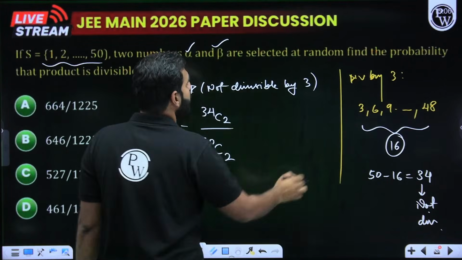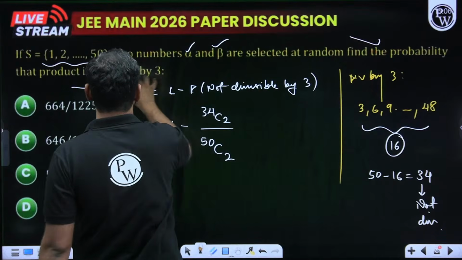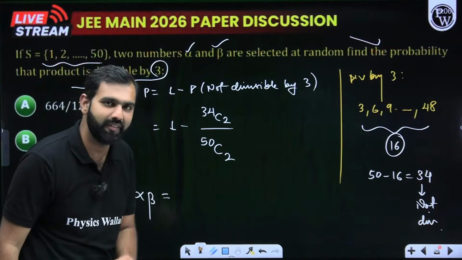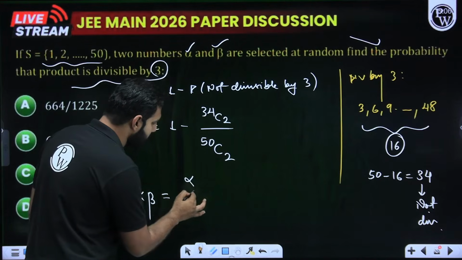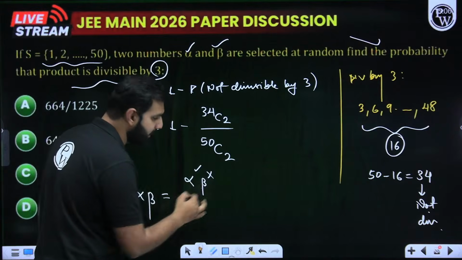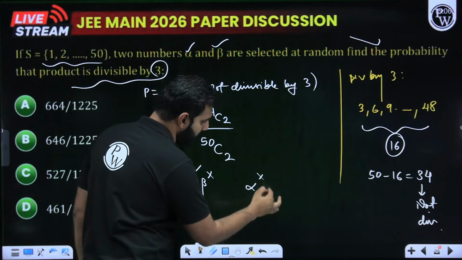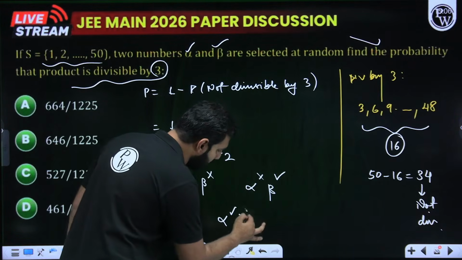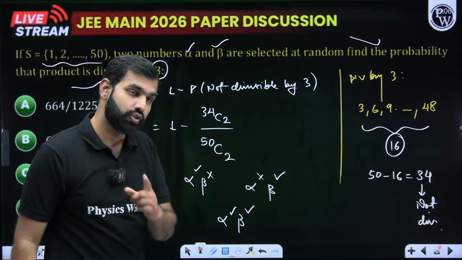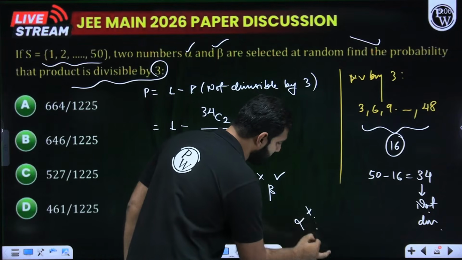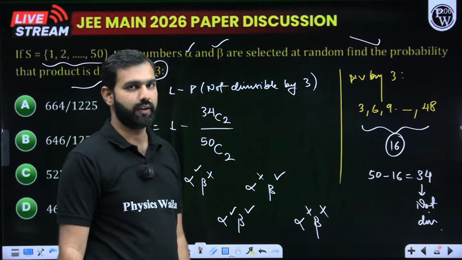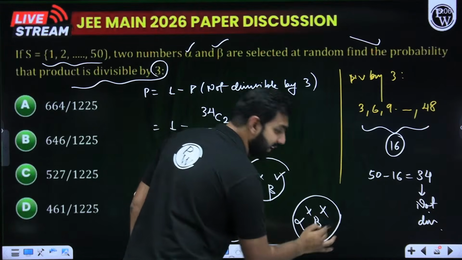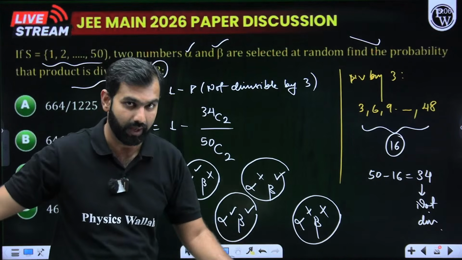Now, what are we told? Find the probability that the product is divisible by 3. So if I am seeing two numbers alpha and beta and the product should be divisible by 3, in how many ways can that happen? Sir, if alpha is a multiple of 3 but beta is not, then it will be divisible. If alpha is not a multiple of 3 but beta is, then it will be divisible by 3. If alpha and beta both are multiples of 3, then this product will be divisible by 3. So the only case when it will not be divisible by 3 is when alpha and beta both are not multiples of 3. So instead of figuring out these three cases, can I not figure out this case and subtract it from 1? Are you getting my language?